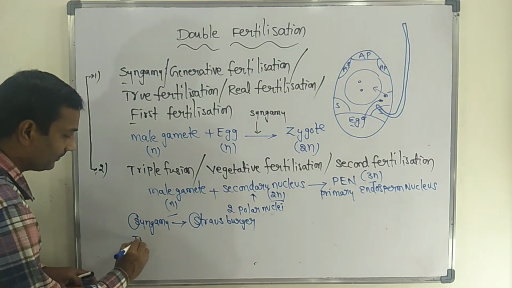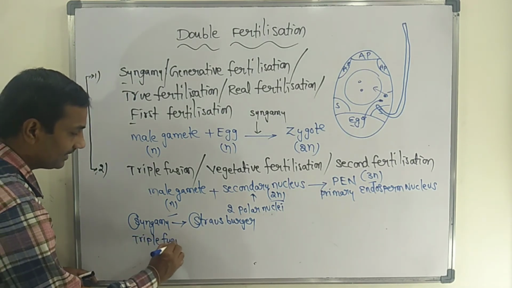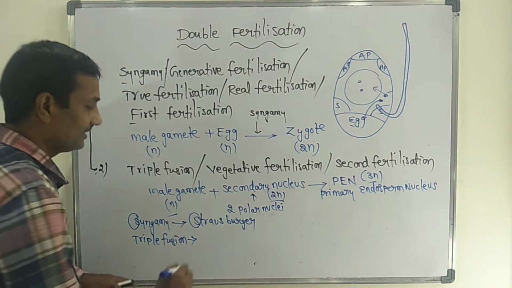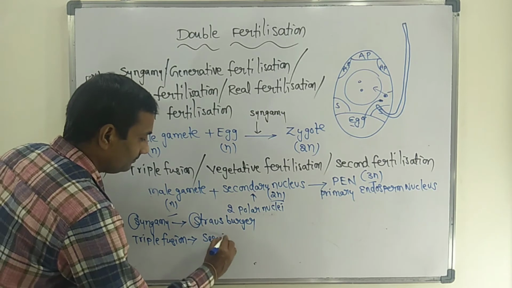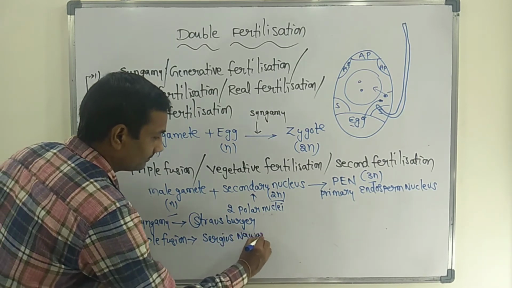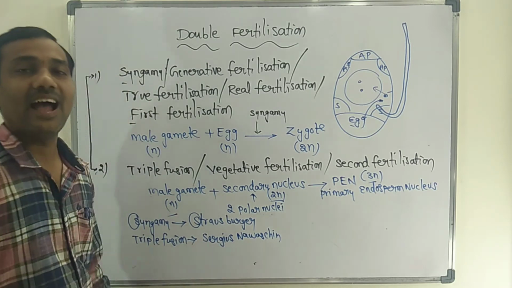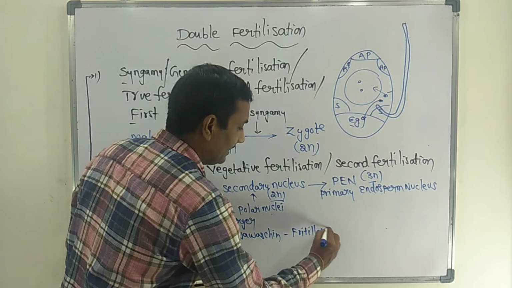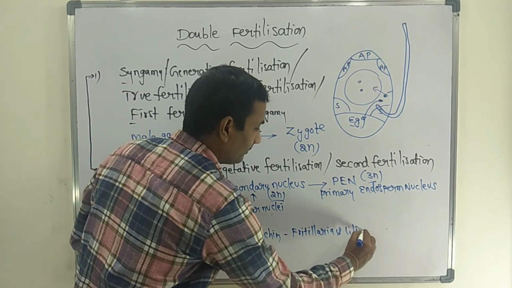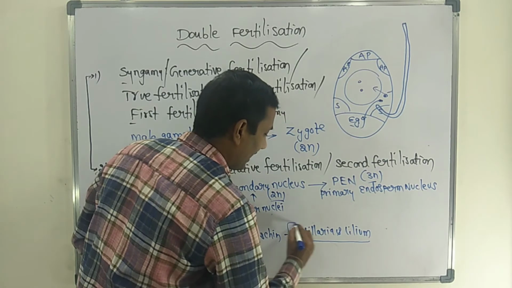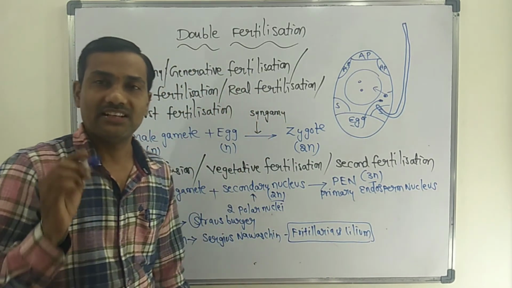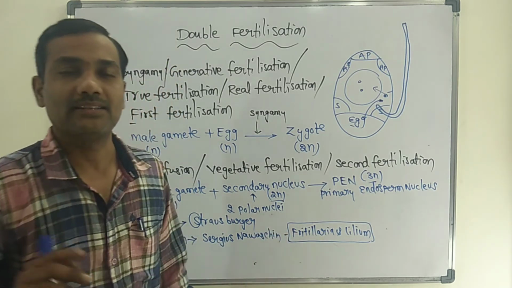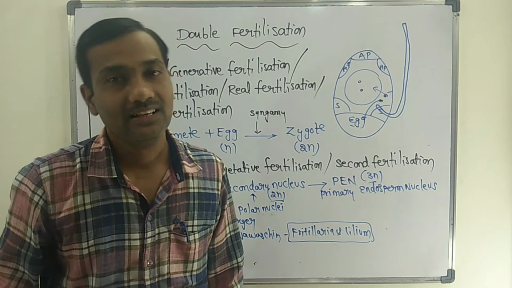Next, triple fusion, the second fertilization, was identified by Sergius Navashin in the plants Fritillaria and Lilium.